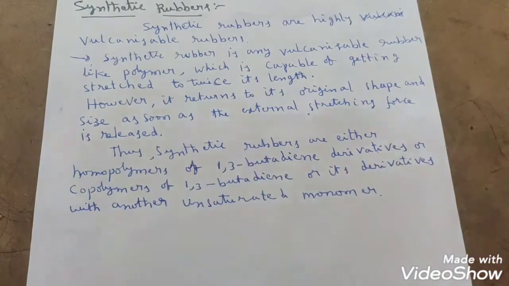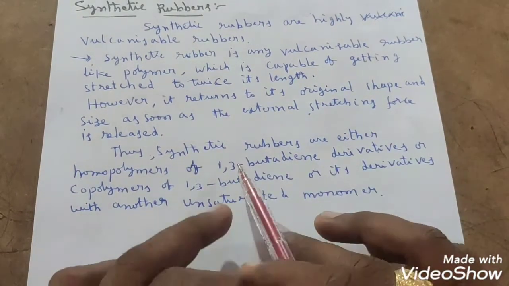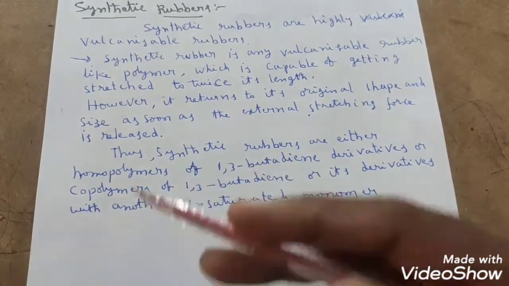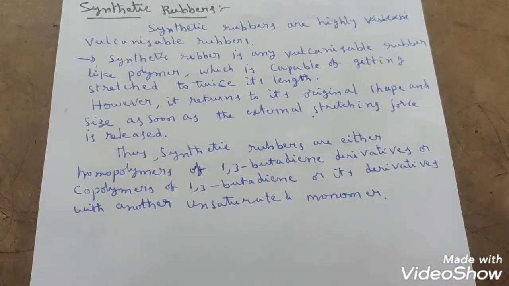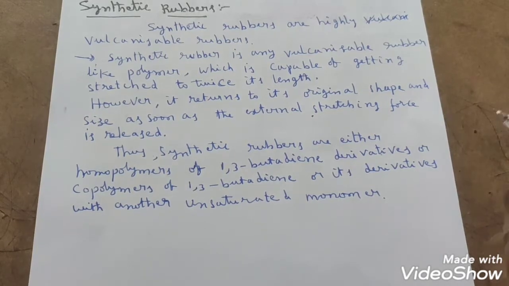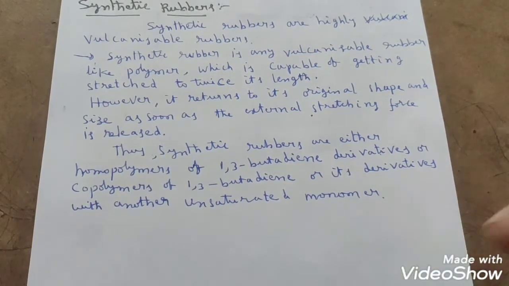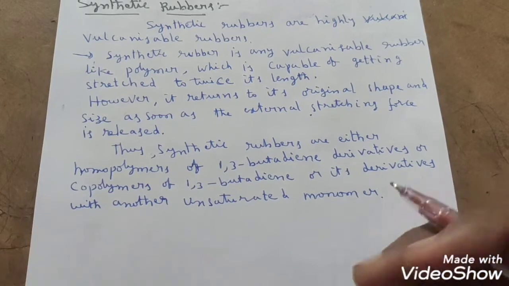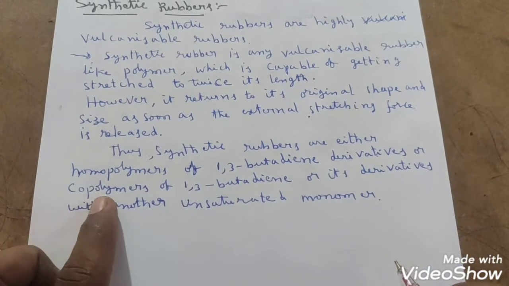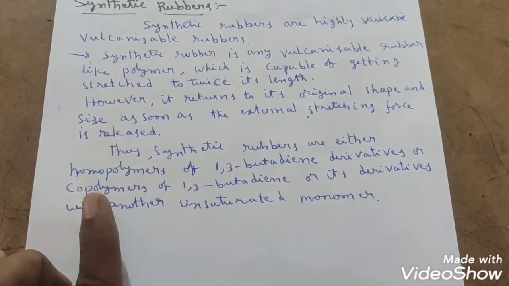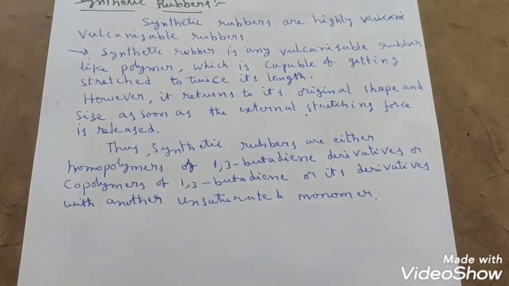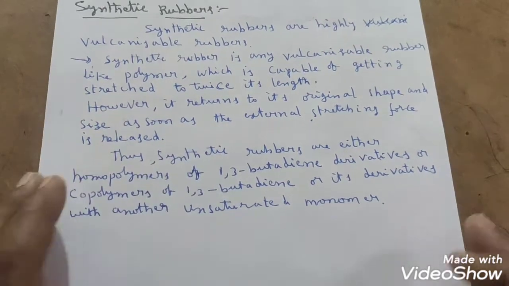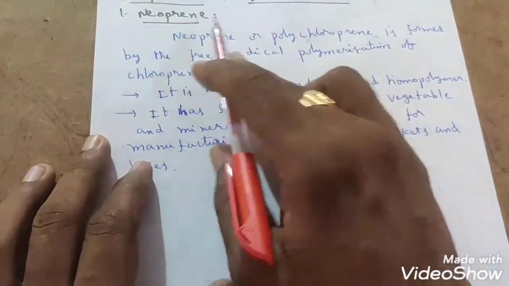Homopolymer means if the polymerization process is carried out between the same monomer units, then we call that a homopolymer, students. If polymerization is carried out between different units, then we call that copolymerization, students. You know that already. So what are some examples of these synthetic rubbers? We will see that. The first example we have is neoprene.